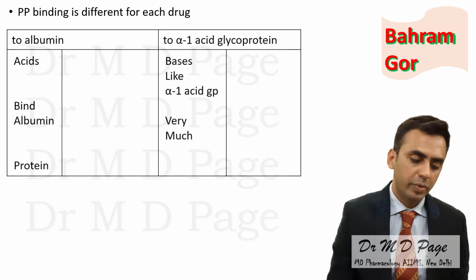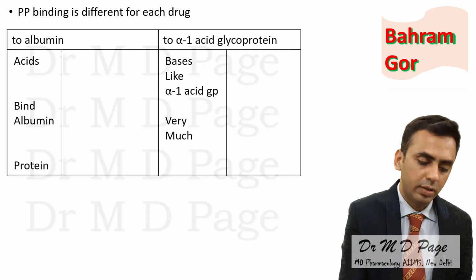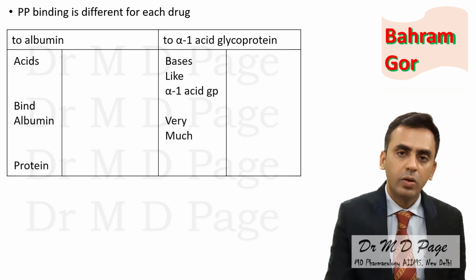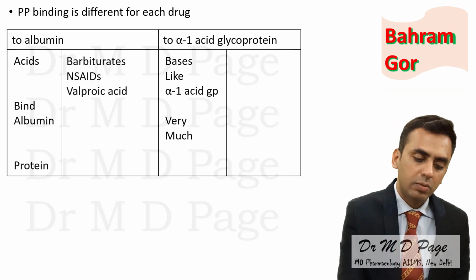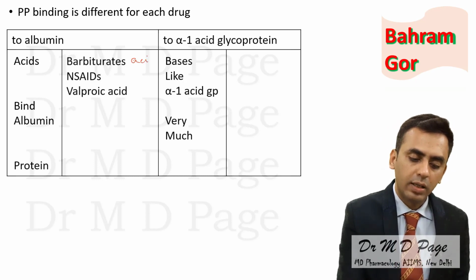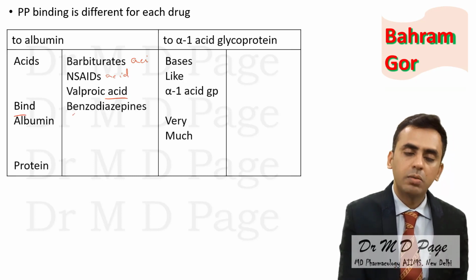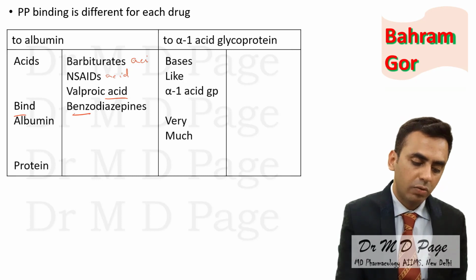Drugs binding to albumin: acids. Acids will bind to albumin protein. Which are acids? Barbituric acid, salicylic acid and other NSAIDs, and valproic acid. These acids bind, and benzodiazepines. Albumin, A for antibiotics. Which antibiotics will I take?